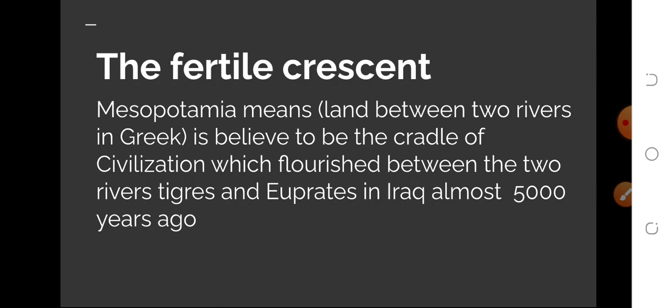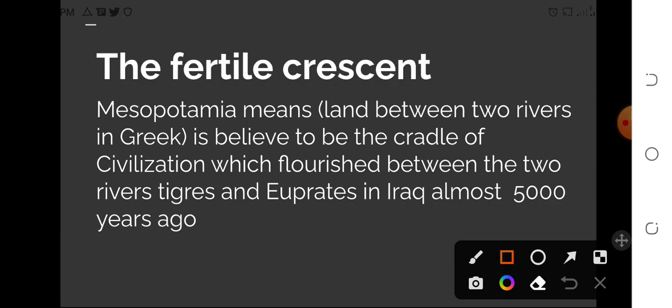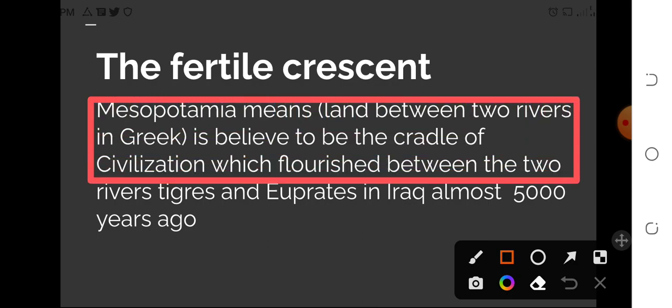Mesopotamia means between two rivers. Land between two rivers is called Mesopotamia, and it is believed to be the cradle of civilization.